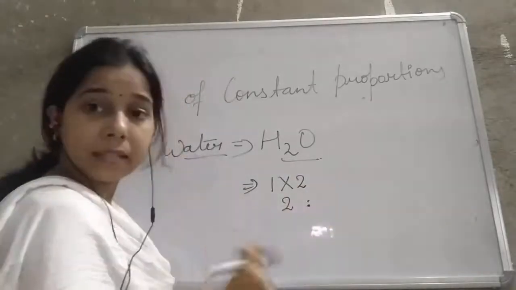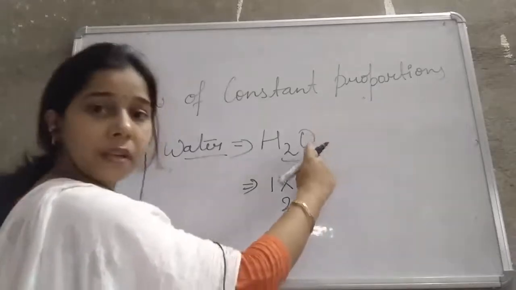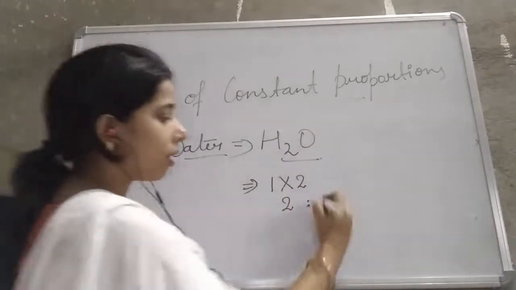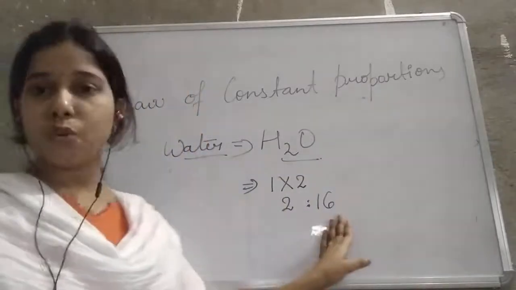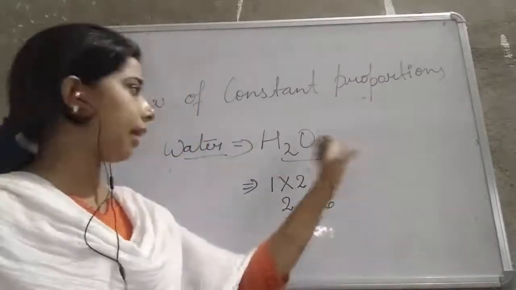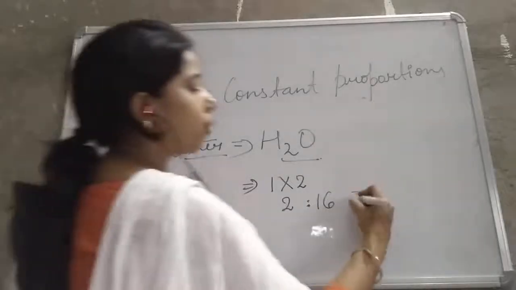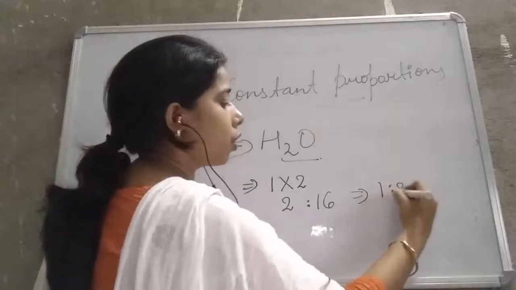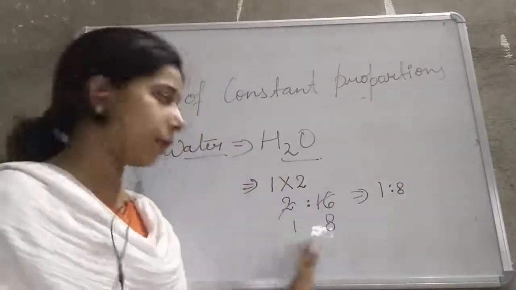Ratio, because we are seeing the ratio of the masses of the two elements. So oxygen, the atomic mass of oxygen is 16. So the ratio between these two, hydrogen and oxygen, in case of water is 2:16. And that will also be equal to 1:8. Okay, 2 will be common here.